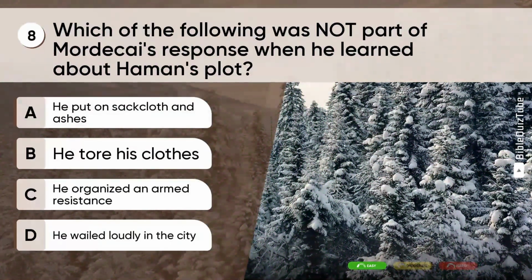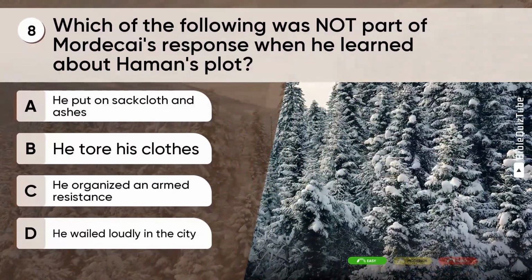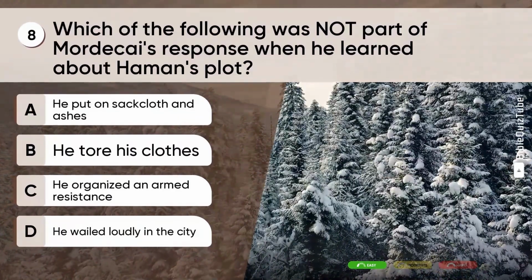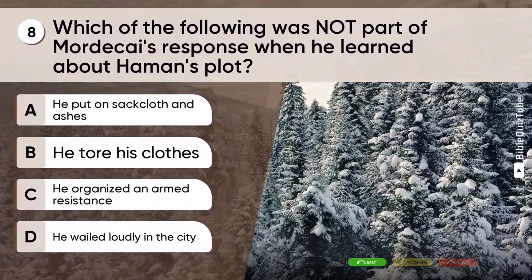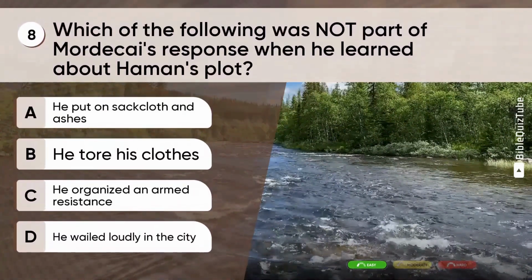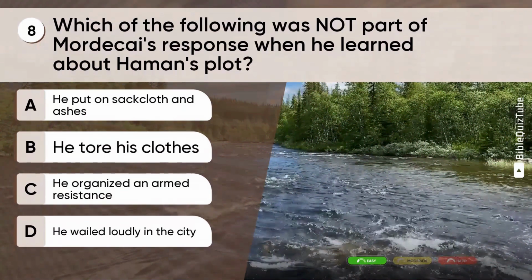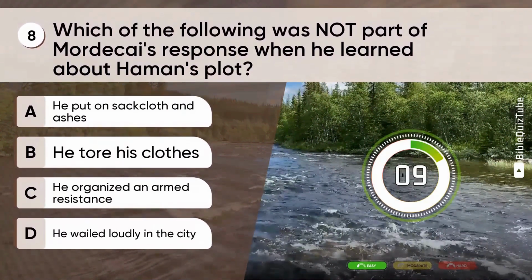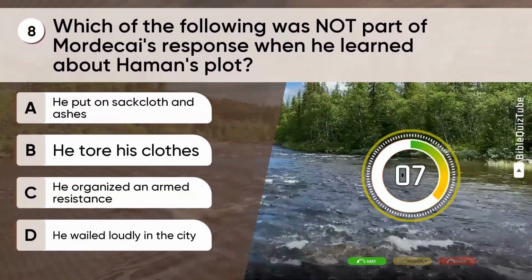Question 8. Which of the following was not part of Mordecai's response when he learned about Haman's plot? A. He put on sackcloth and ashes. B. He tore his clothes. C. He organized an armed resistance. D. He wailed loudly in the city.